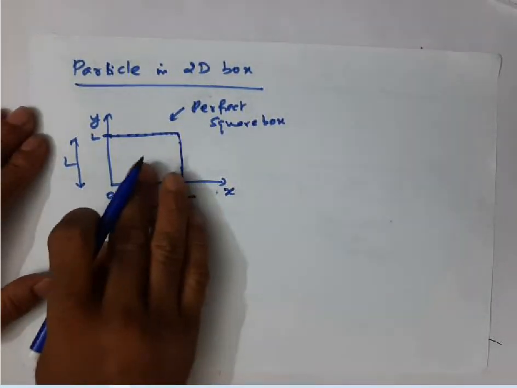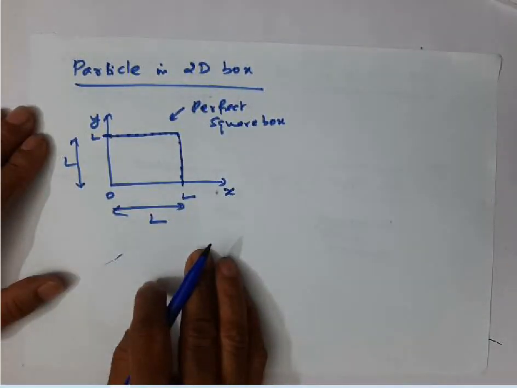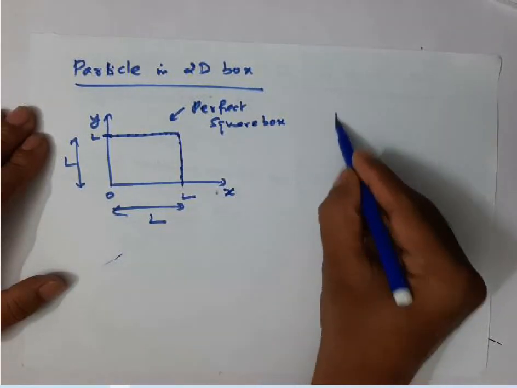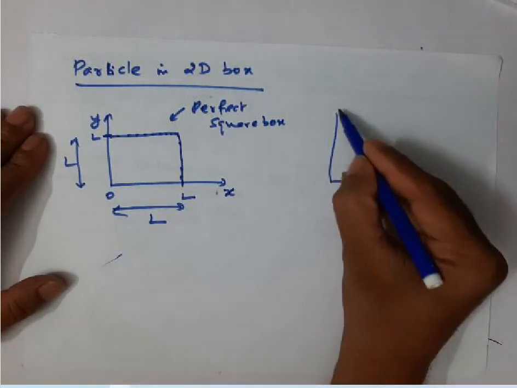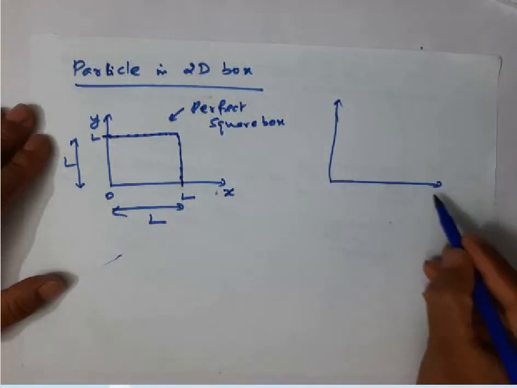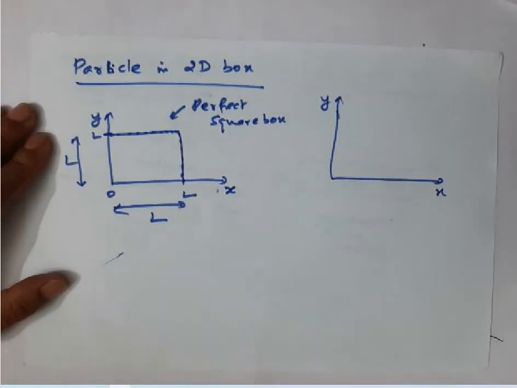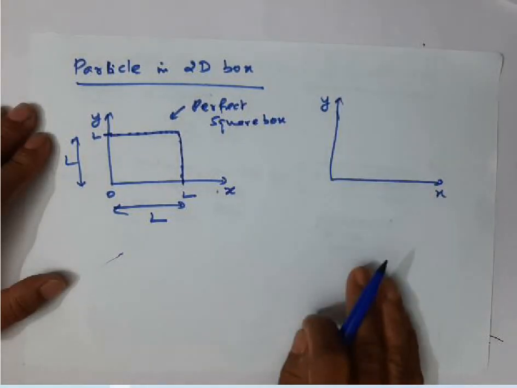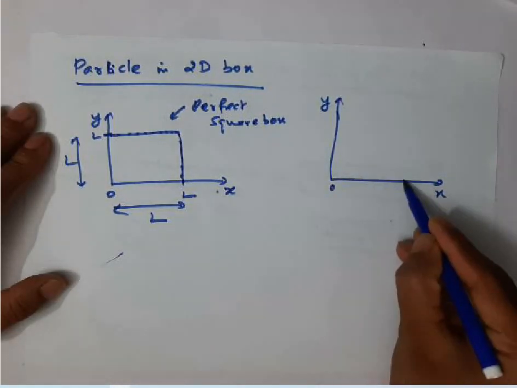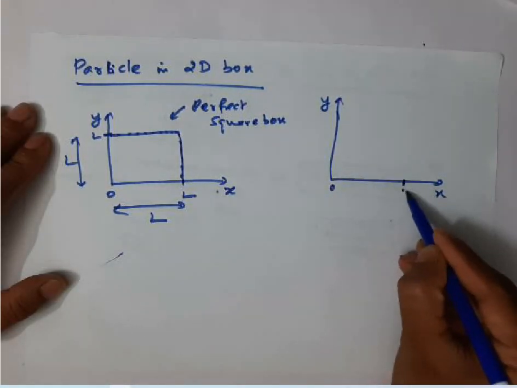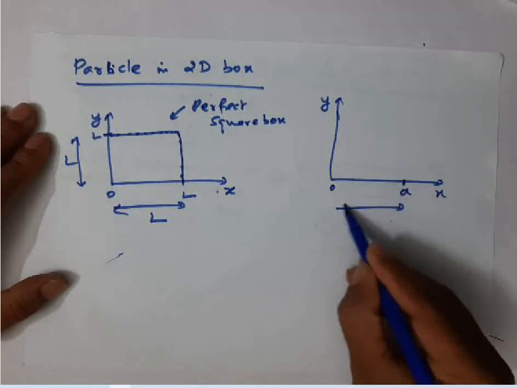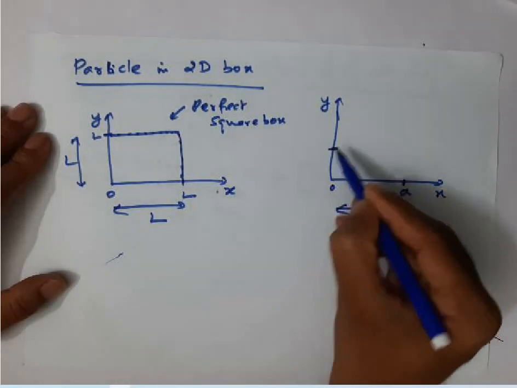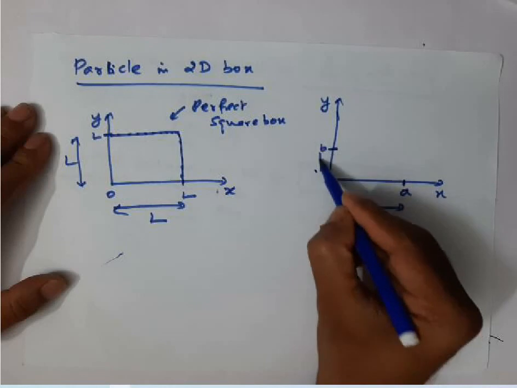So a 2D box can be a perfect square box. What is the other option here? Suppose I take the x-axis and y-axis like this. Now I take some length a along the x-axis, and along the y-axis I take some length b.